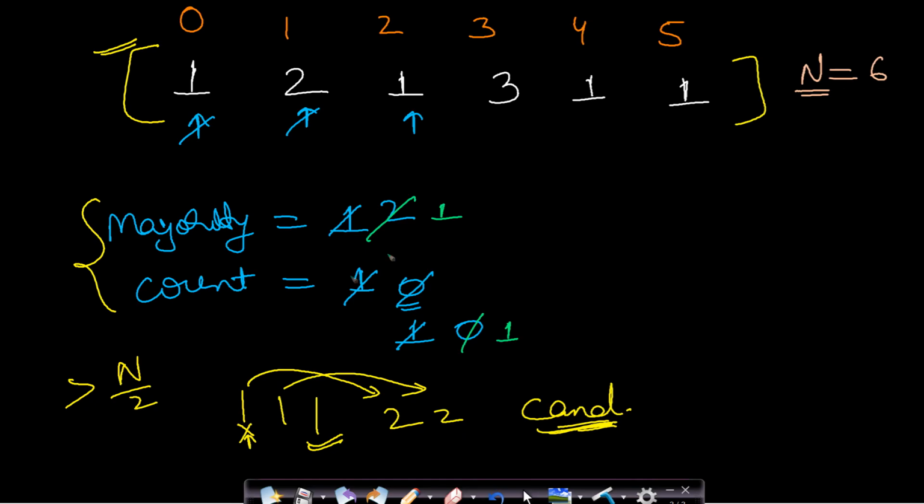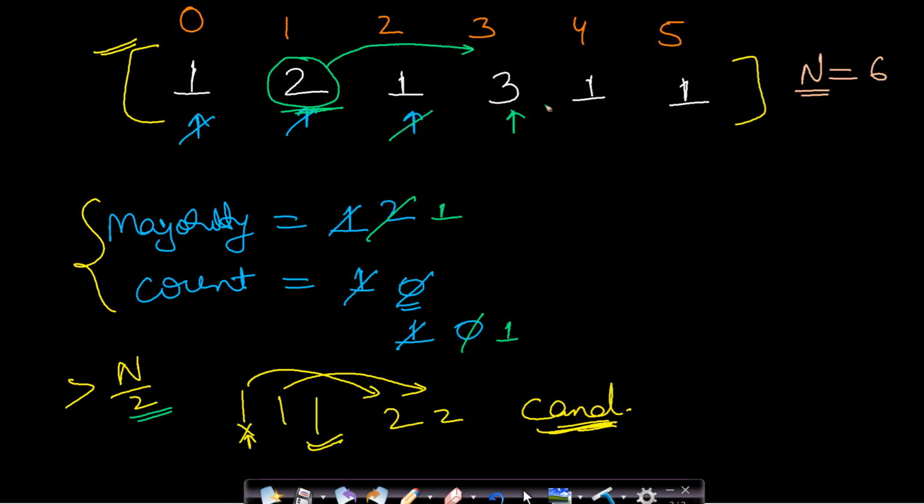And why are we just reassigning this new element? Because if this element would have been the majority element previously, then what would have happened? Then this should have occurred more than n by 2 number of times. And if it is occurring more than n by 2 number of times, then we will obviously see it in future. Okay. So let us now just process all the elements.